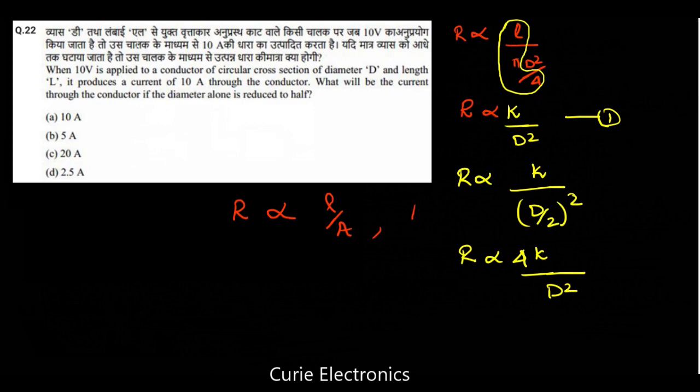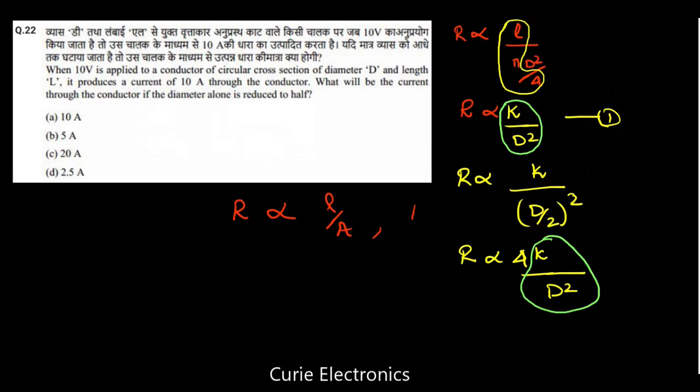So see here, this is our first equation, where the resistance is K upon D square. Here also we have K upon D square. Now what happened to the resistance? Resistance has increased 4 times.